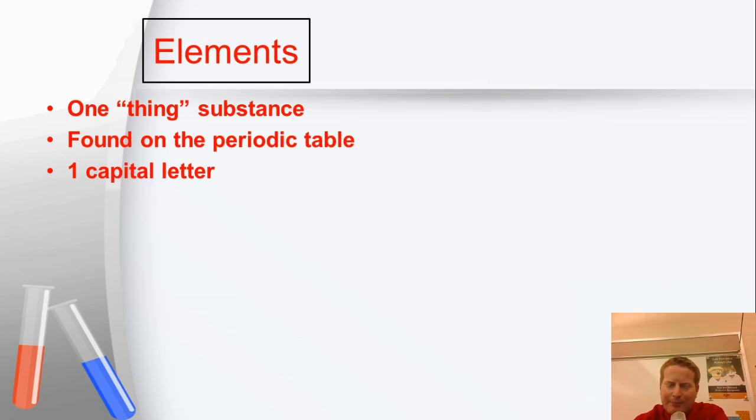If you see one capital letter, that makes it one element. So every type of atom in a chemical formula will have one capital letter in it. So if your formula is made of three different types of atoms, you can expect to see three different capital letters present. And that wouldn't be an element anymore, right? Because you have to have only one capital letter present to make it an element.